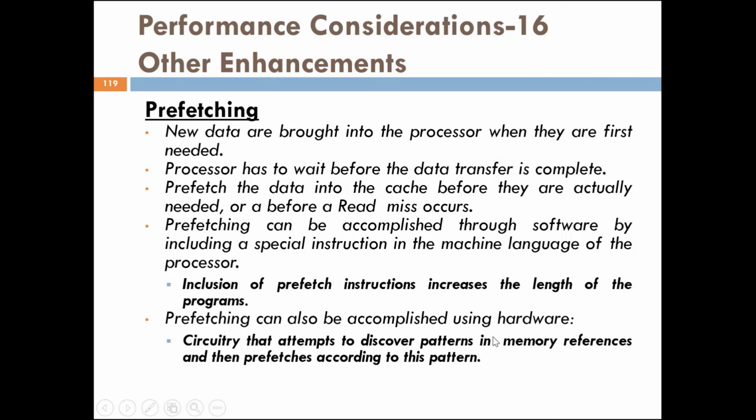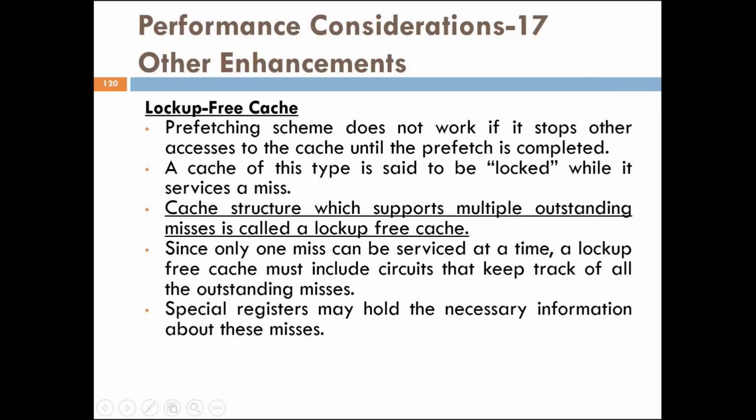Now, we have here the lockup-free cache. Here the prefetching scheme does not work if it stops other accesses to the cache until the prefetch is completed. A cache of this type is said to be locked while it services a miss. So a cache structure which supports multiple outstanding misses is called a lockup-free cache.